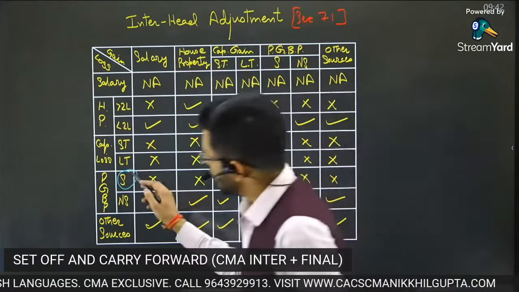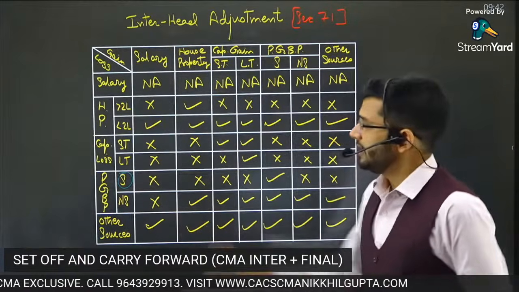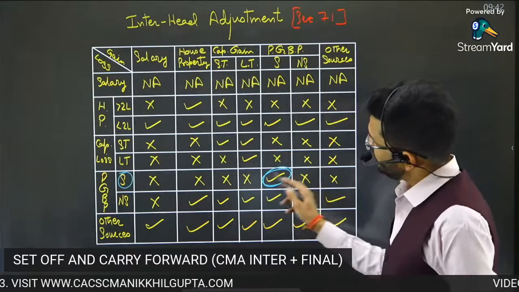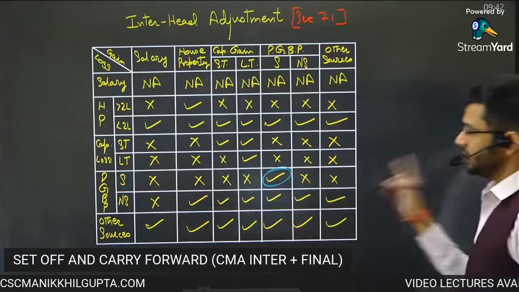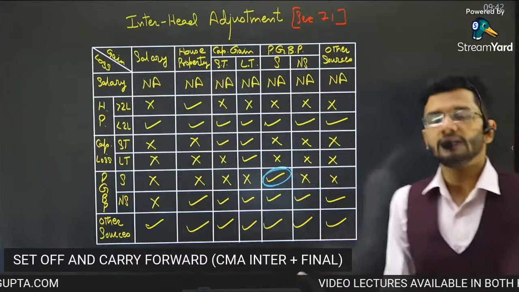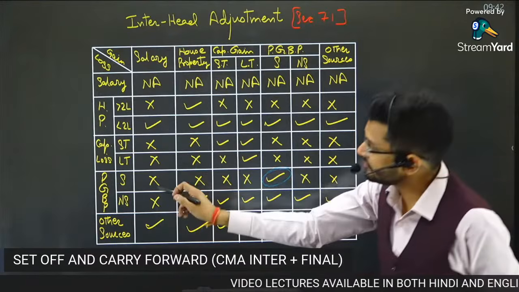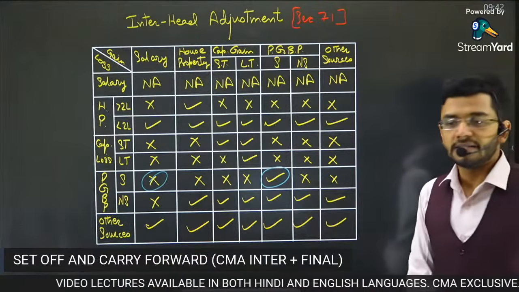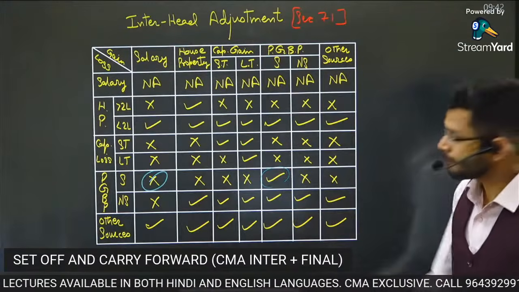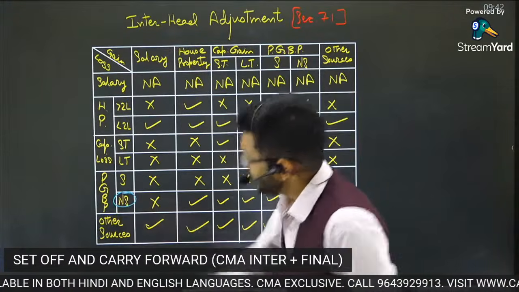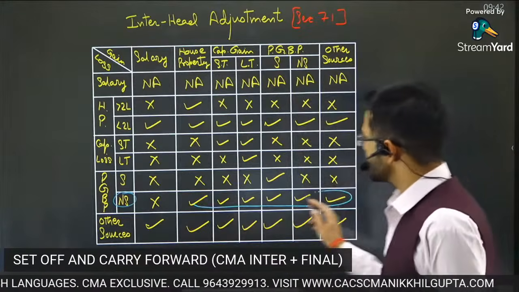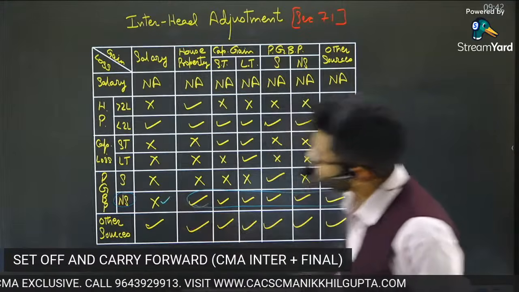So if you have a loss from specified business, it can be adjusted only with the income of specified business and from no other head. No other head. Loss from specified business can be adjusted only against the specified business and from no other head. And loss from any other business can be adjusted against any other head except for salary.